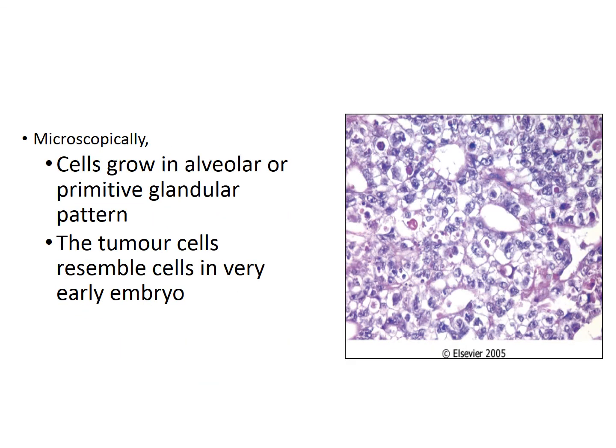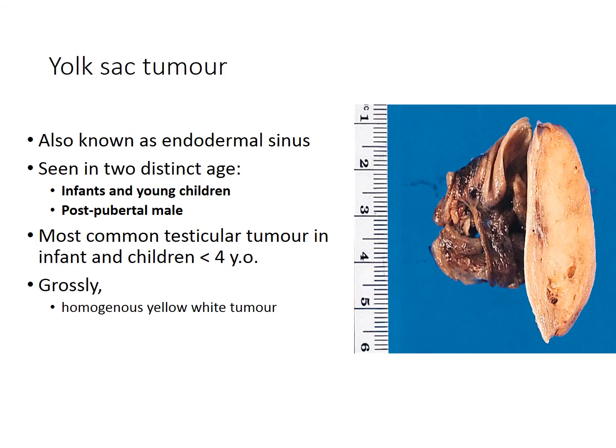Microscopically, the tumor cells resemble cells in the very early embryo, and the cells grow in an alveolar or primitive glandular pattern. The next tumor is yolk sac tumor, which is also known as endodermal sinus tumor. It is seen in two distinct ages. The first one is in infants and young children, and another in post-pubertal males. It is the most common testicular tumor in infants and children less than 4 years old.